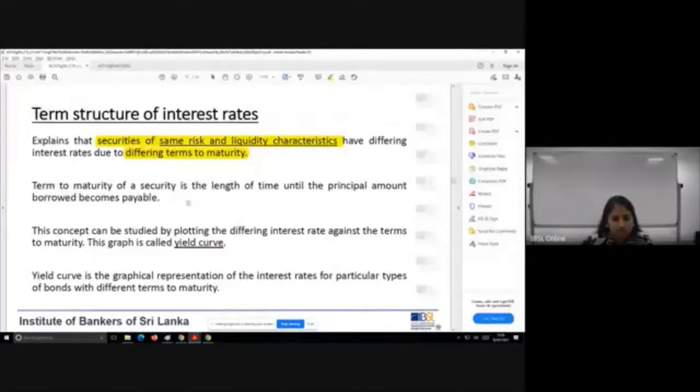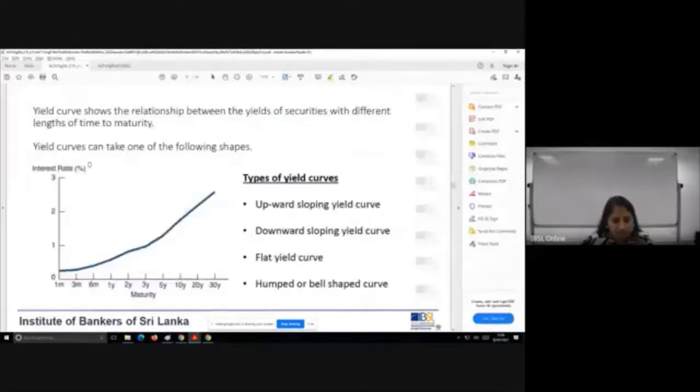So what is a yield curve? Interest rates for differing maturities plotted in one diagram. It shows the relationship between yields of securities with different lengths of time. So you will be wondering, why am I doing all this? Why am I going to plot it in a diagram? Look at this curve.